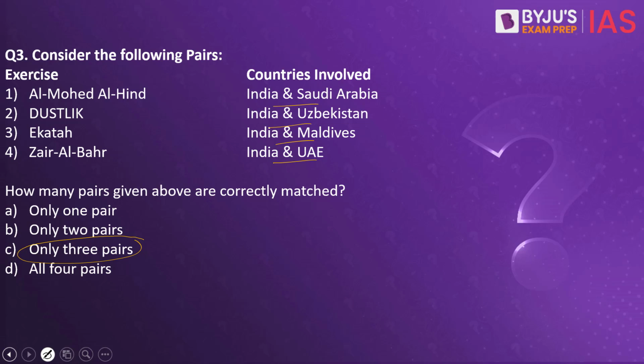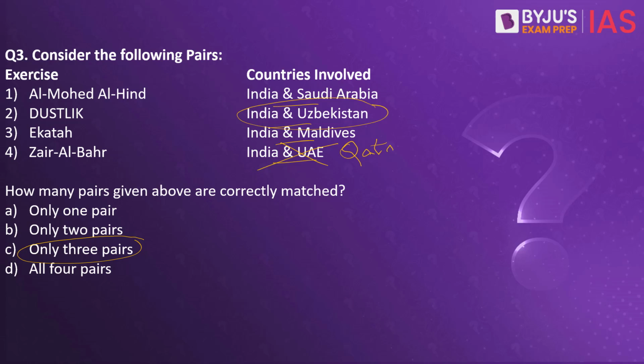When you look into the next one, yes, it is between India and Uzbekistan. When it comes to Ekuverin, it is between India and Maldives, and the aim is to increase capacity building and enhance operability between both the forces. But when it comes to Zair al-Bahar, it is not India and UAE, but instead Qatar.